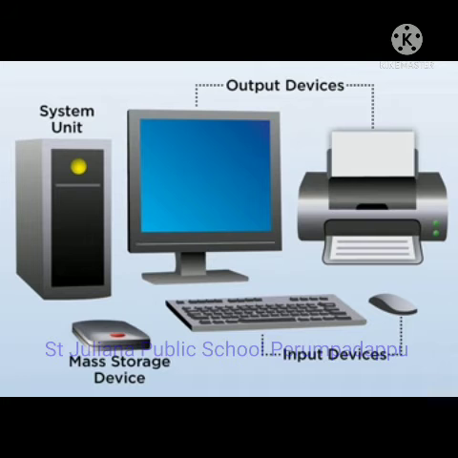What is a computer? A computer is an electronic device that accepts data, stores data, processes the data, and then produces a result. It can process the input data to give the desired output according to the instructions we give. A computer is made up of hardware and software devices. Also, as you can see in this picture, the parts of a computer are divided into input and output devices.